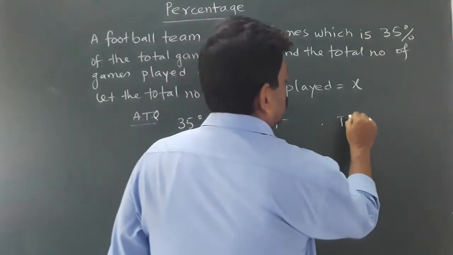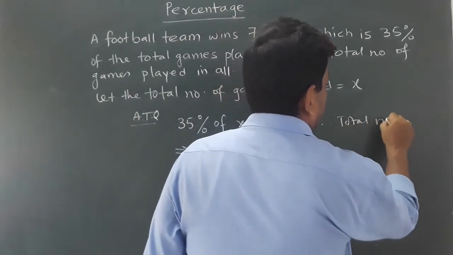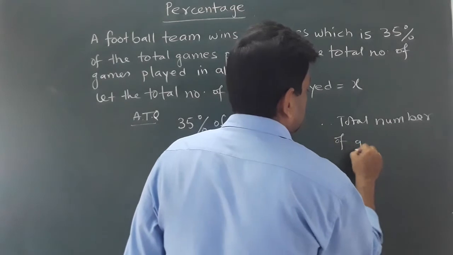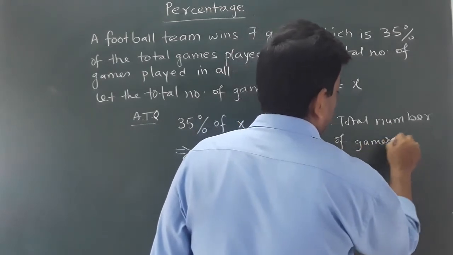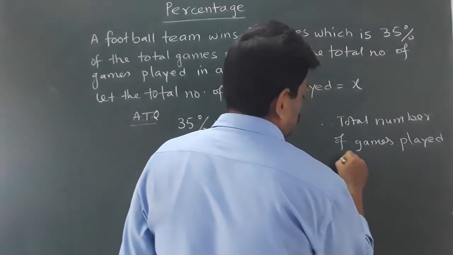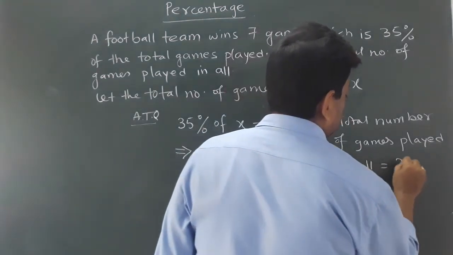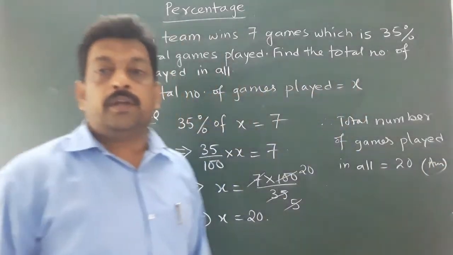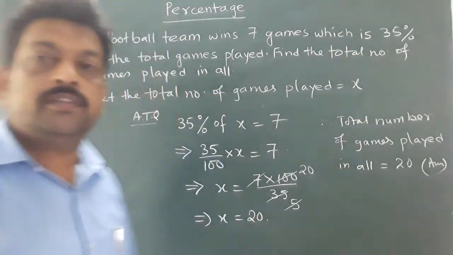Therefore total number of games played in all equals 20. This is the answer. Understood, students? It's very easy.